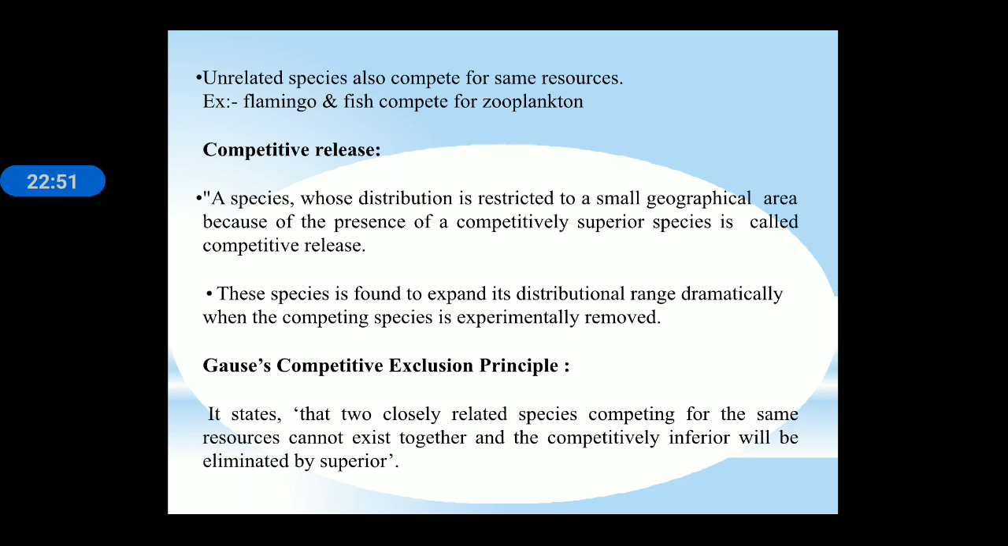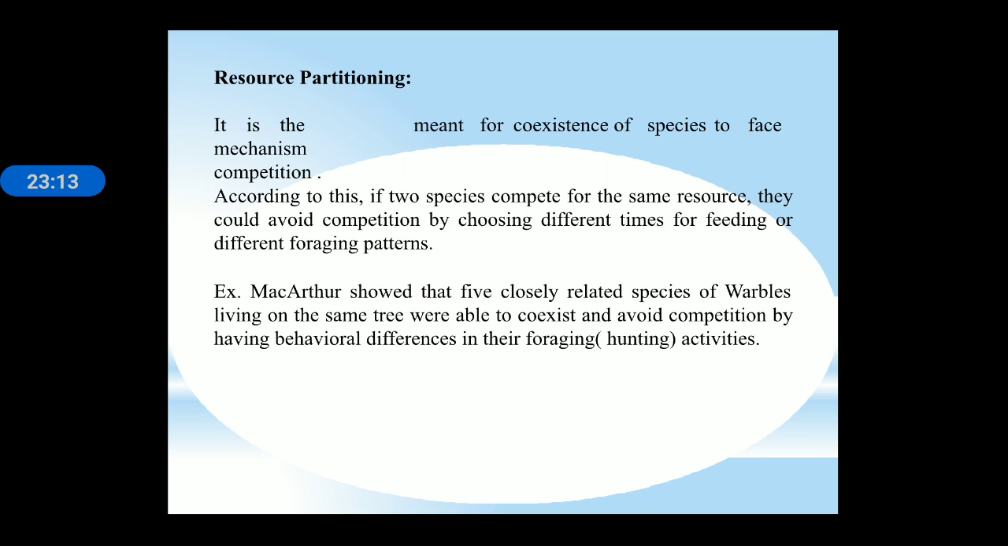Gause's competitive exclusion principle states that two closely related species competing for the same resource cannot exist together. The competitively inferior will be eliminated by the superior. It means that if two closely related species are present in an area, they cannot exist together. The inferior one will be eliminated by the superior one.